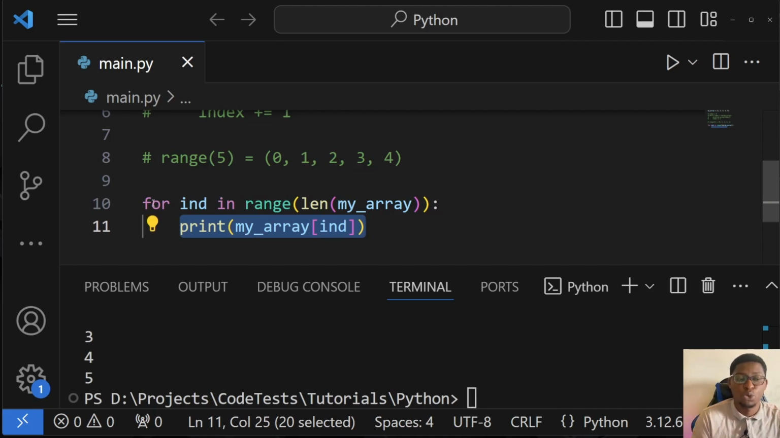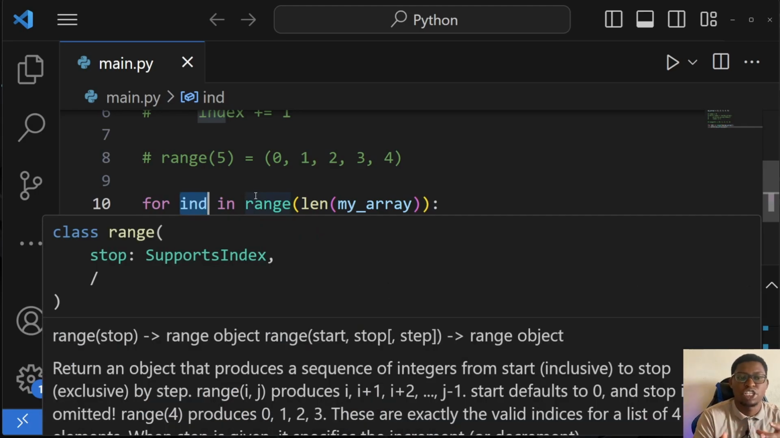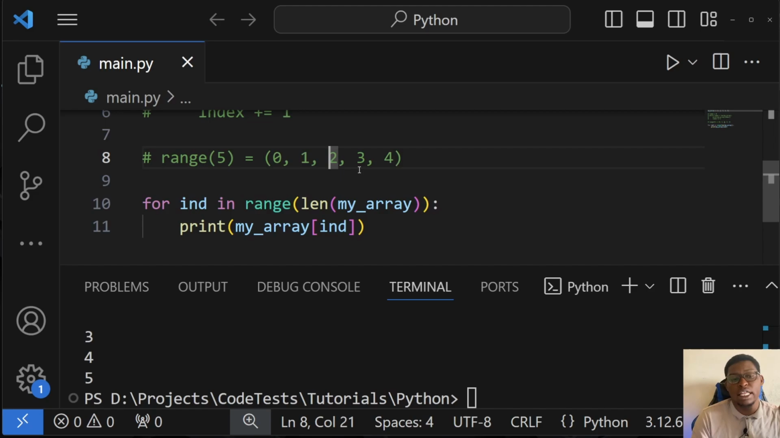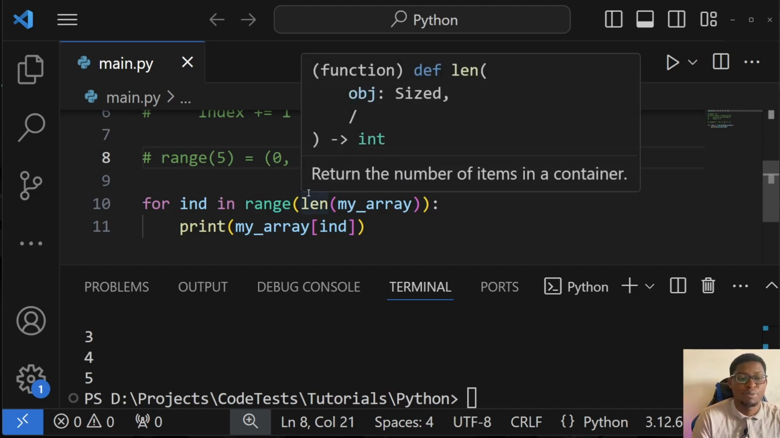So whenever we do a for loop, this index is just generated from each of these values that are right here. Okay, so it starts with the first one, then goes to the second, then the third, and so on and so forth. The same way we can also do the same thing with